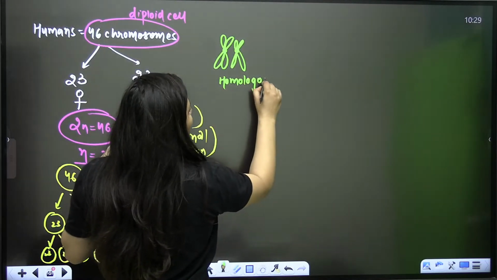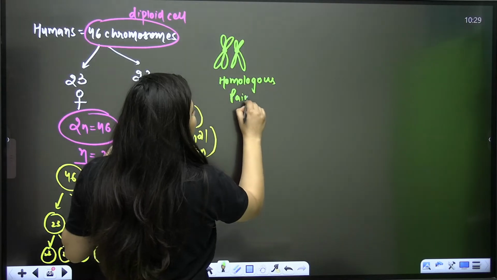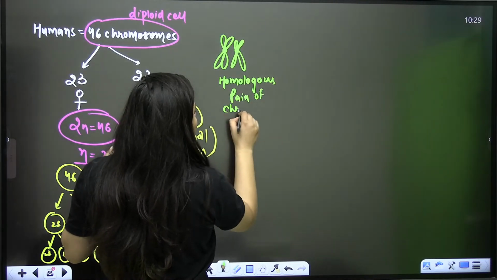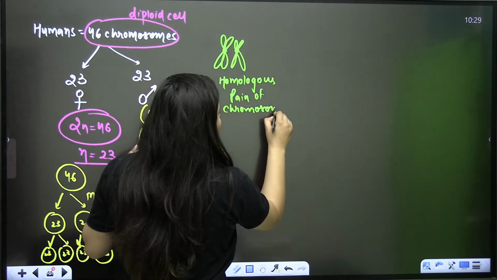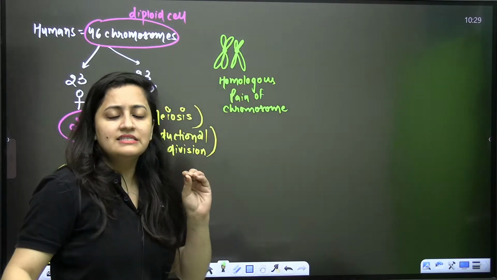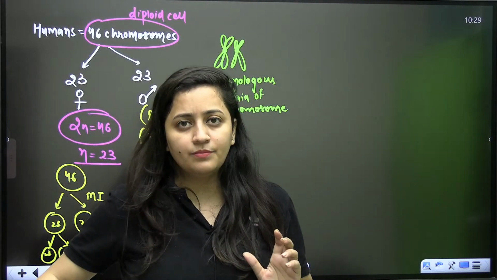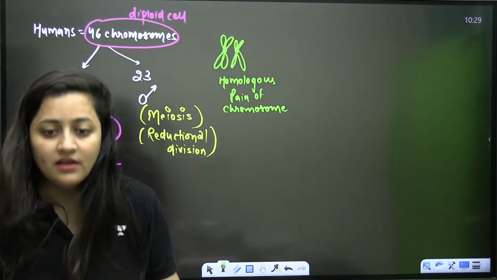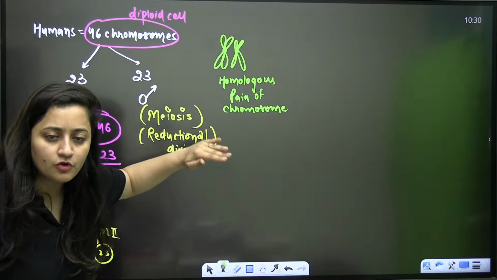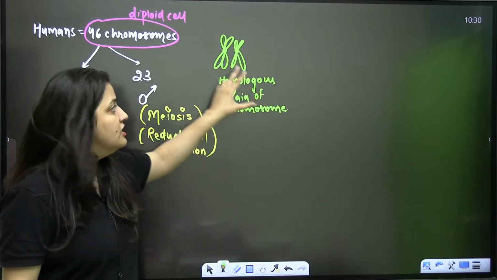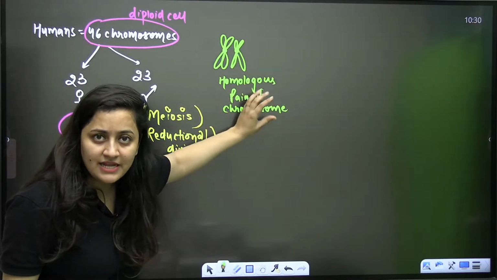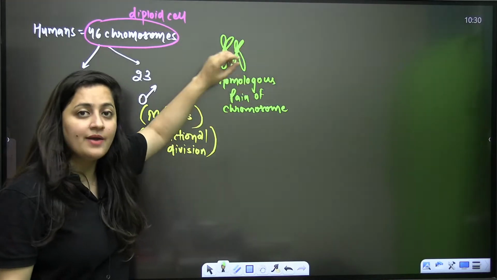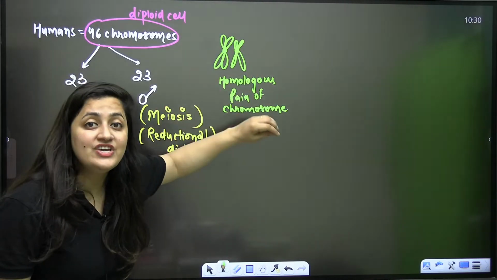What is the meaning of a homologous pair? They are chromosomes having the same size, same shape, same centromere position, same genes, but alleles can vary. Homo means same.